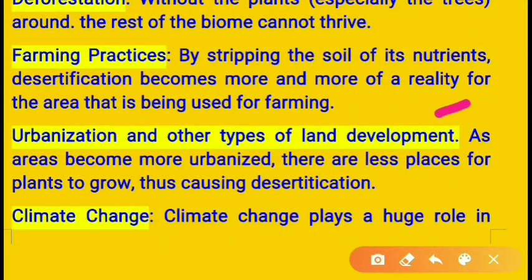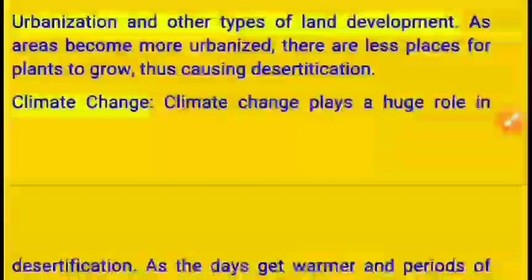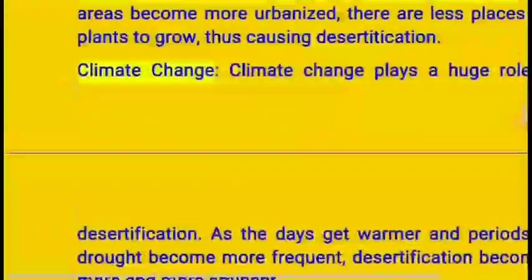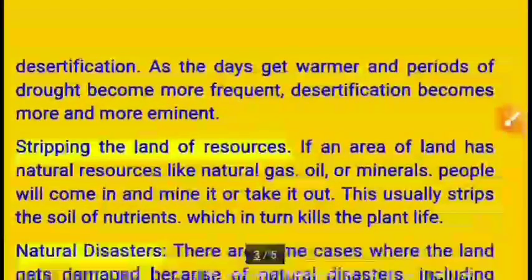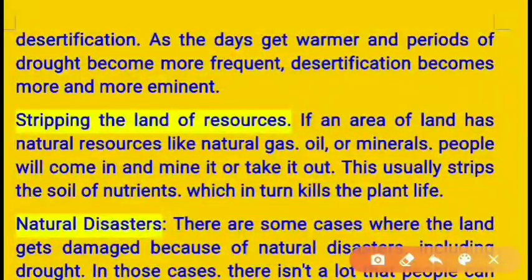Anyway, urbanization and other types of land development. As areas become more urbanized, there are fewer places for plants to grow, thus causing desertification. Then another factor is climate change. Climate change plays a huge role in desertification. As the days get warmer and periods of drought become more frequent, desertification becomes more and more imminent.